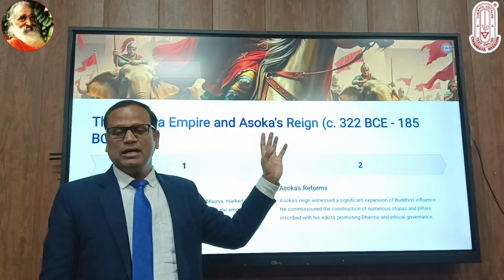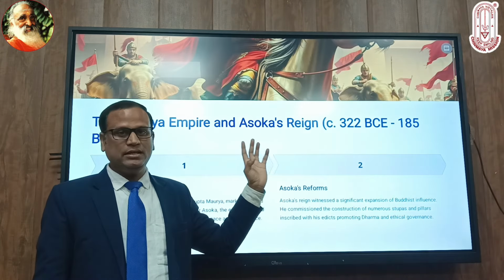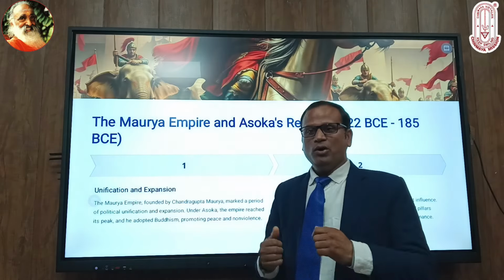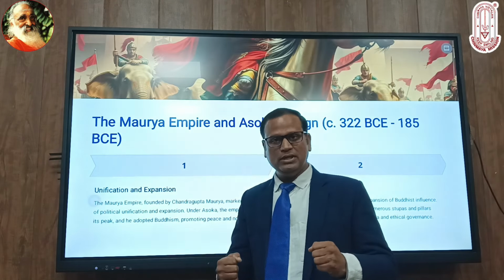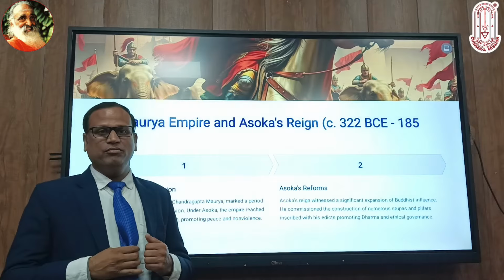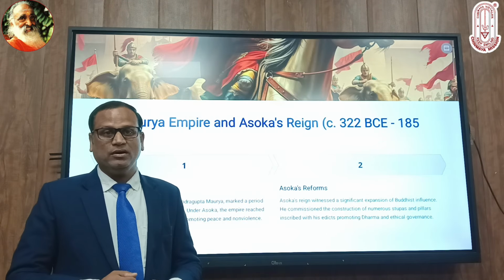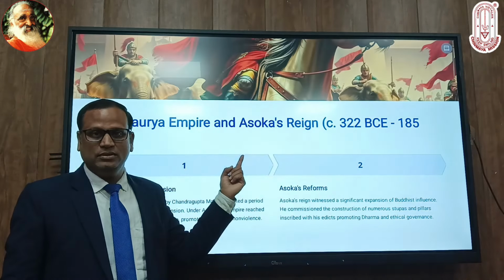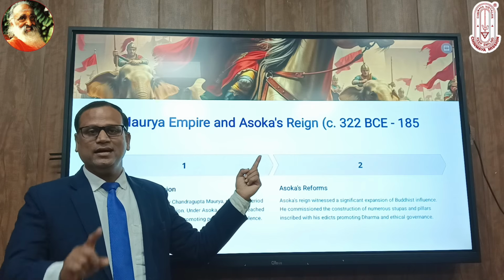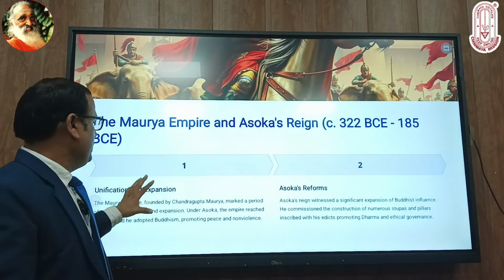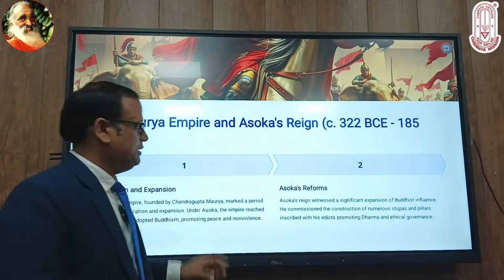That was the turning point in Indian history, because in the world there is no other ruler who was very strict, and later when his mind changed, he became a very great person because he adopted non-violence. In world history, there is no similar change. This was a turning point in Indian history.